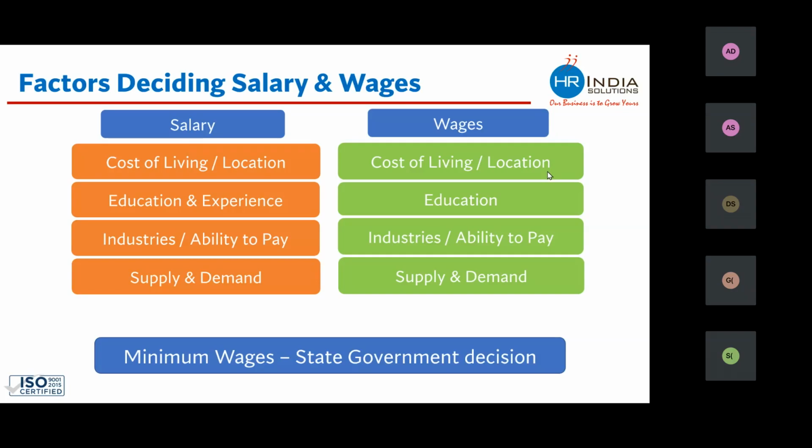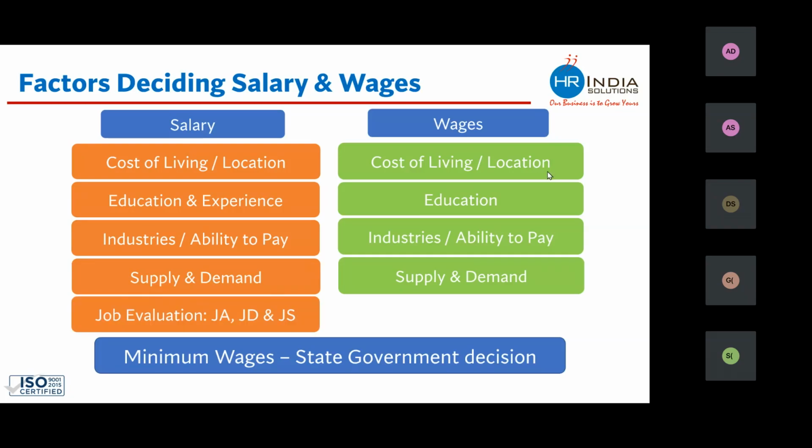The demand for data scientists is huge, but the supply is not that great. This is why their salary is high. So you can find out what the demand and supply of HR professionals is. Supply is slightly higher and demand is not that great. So what I'm trying to say is that the supply and demand of any particular skill set or kind of manpower plays an important role.